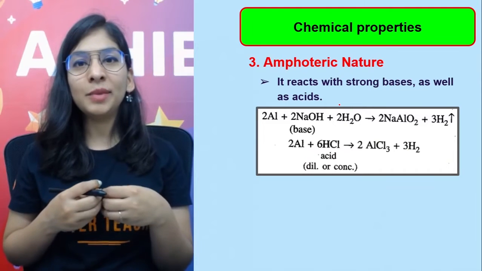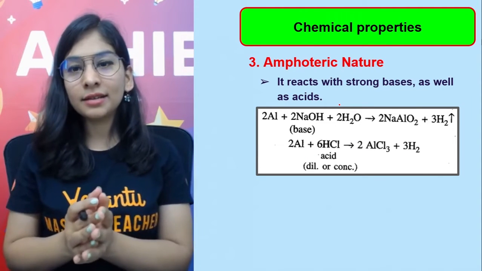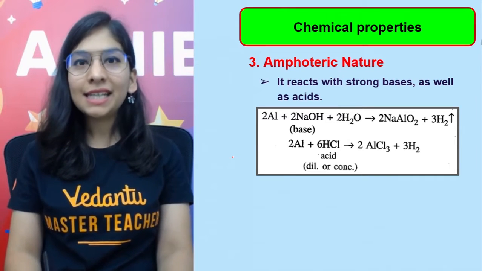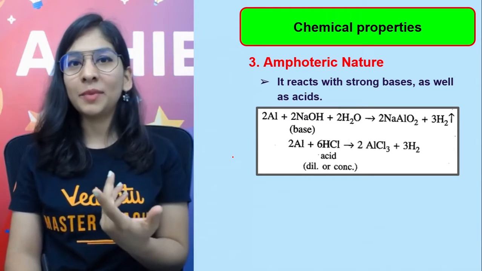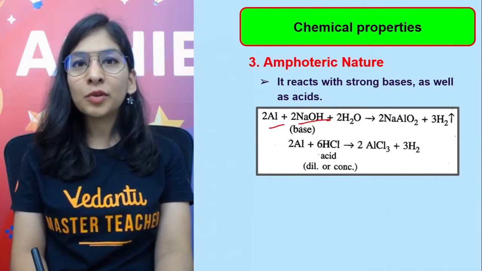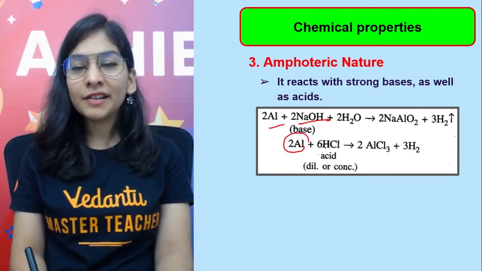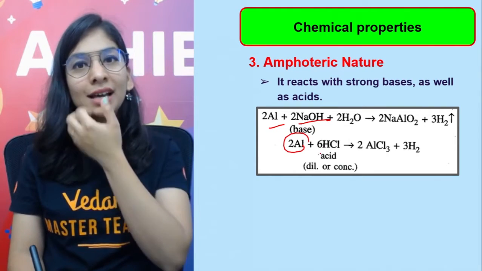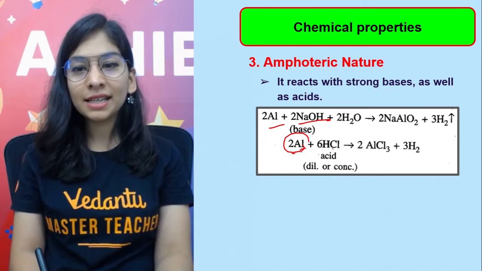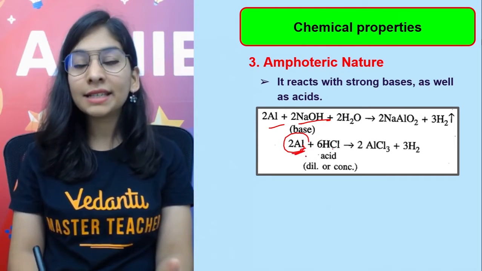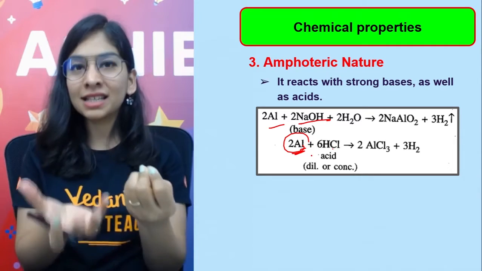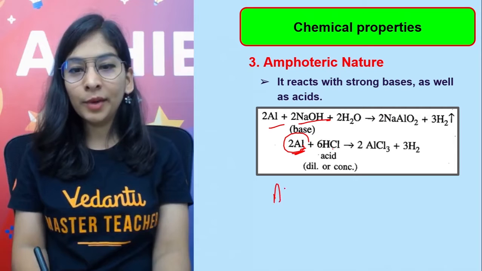Now, how does it react, being a metal, with acids and bases? Because of its amphoteric property, its dual behavior, it can react with acid as well as base, which is amazing. When I take a base, my aluminium reacts with the base in the same way my metal reacts with acid, to produce salt and hydrogen, a kind of displacement. Let's do this reaction first, metal with acid. And this reaction is not very easy, because first of all, the HCl that I'm going to take is not going to react at a faster rate, because of the layer of aluminium oxide.